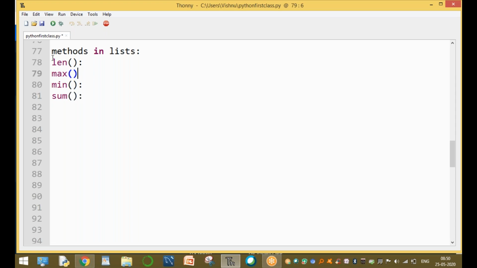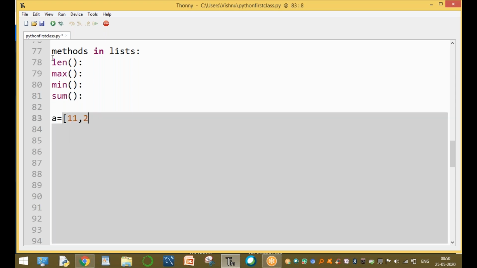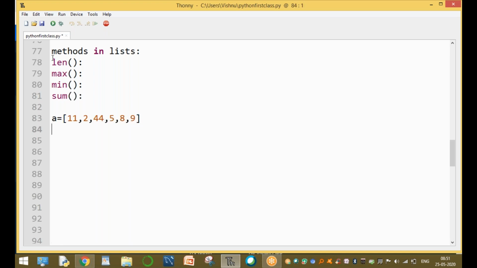For example, there is a list A equal to 11, 2, 44, 5, 8 and 9. This is the given list. In the given list, we want to find how many elements are present, using the len function.